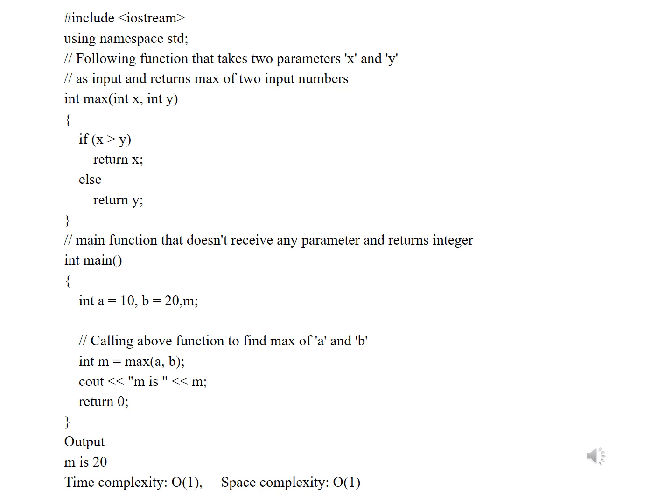Main function, int main, open bracket, int a equal to 10, b equal to 20, int m is equal to max(a, b). cout m, which is the output, return 0. So the output is m is 20. The time complexity of this is big O of 1. Space complexity is also big O of 1.